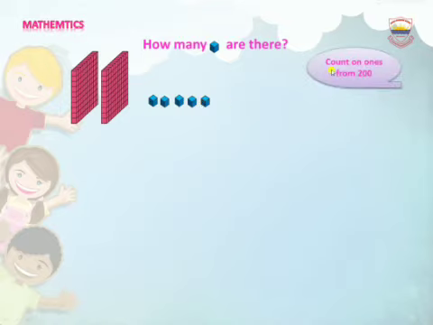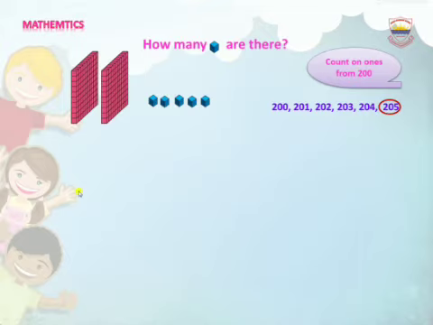Now, count on in ones from 200. 200, 201, 202, 203, 204, 205. Look at these numbers. The numbers are 200, 201, 202, 203, 204, 205. Do you know which number is the right answer? Yes, the number 205 is the right answer. So we circle the number 205.